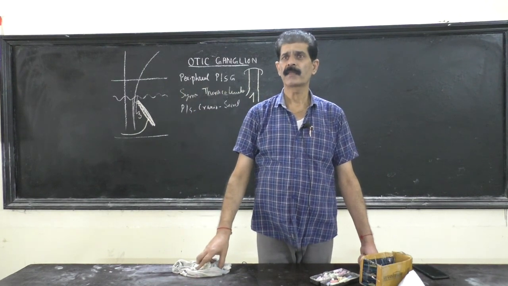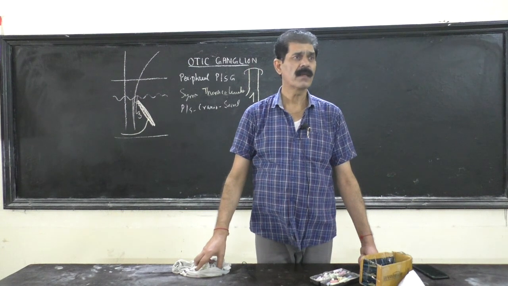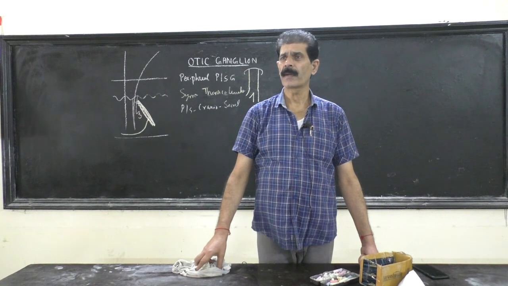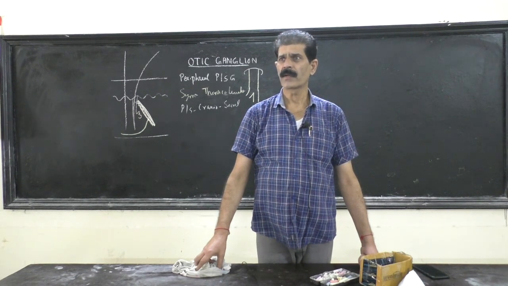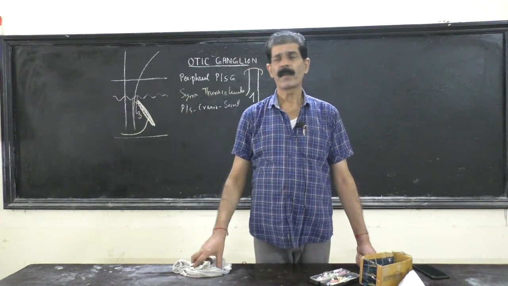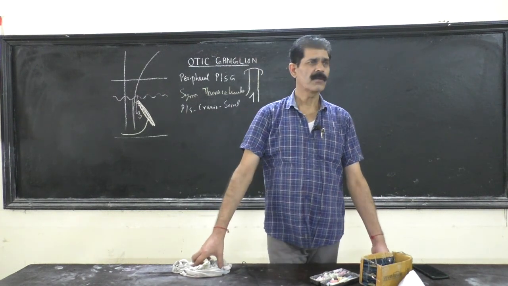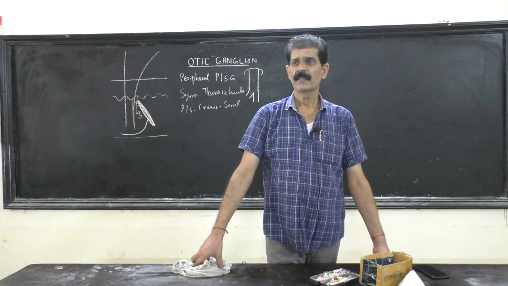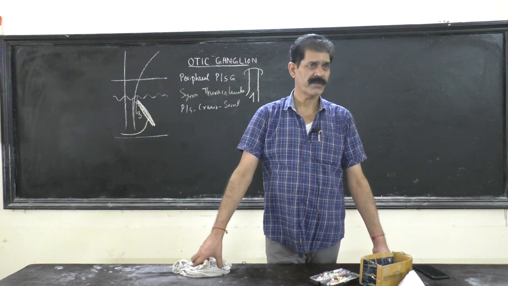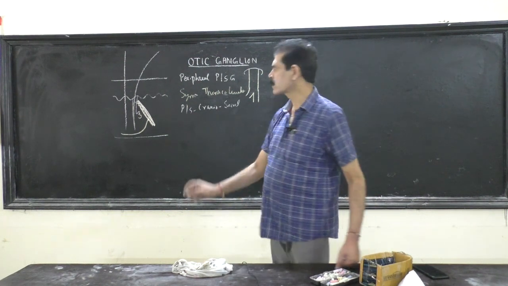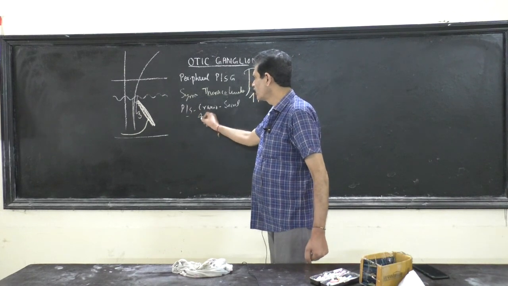I have told you there are 31 pairs of spinal nerves. So not in the cervical, not in the thoracic, not in the lumbar part. Parasympathetic is not controlled from this part of the spinal cord. Only the last 5 segments, S1 to S5, control the parasympathetic system, plus cranio. Cranio means brain. Brain means cranial nerves. Out of 12 pairs of cranial nerves, only 4 are concerned with the parasympathetic system. Only 4, not all 12.